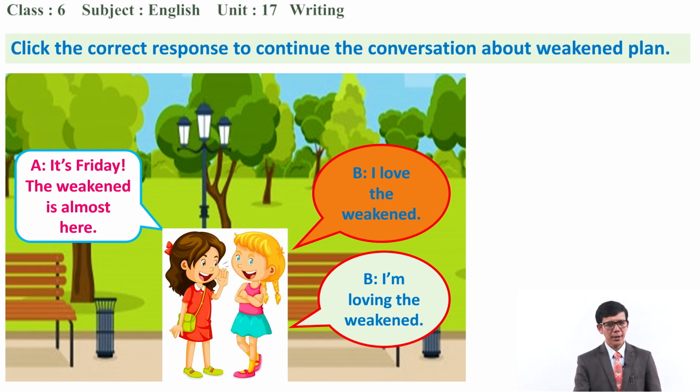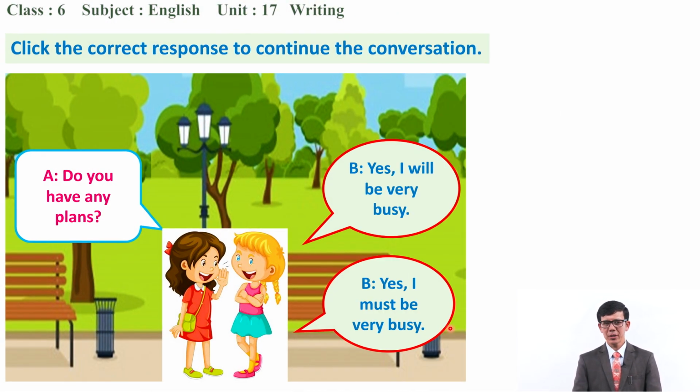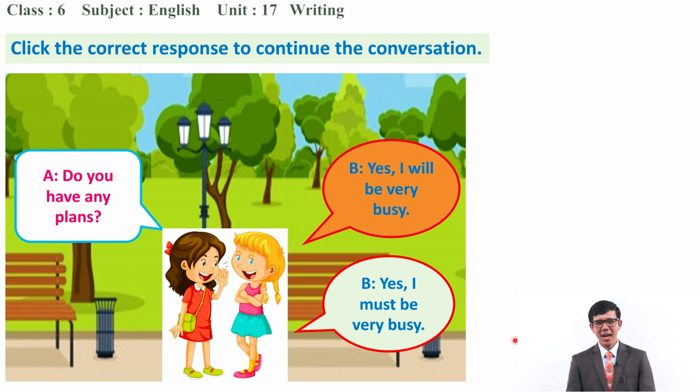Okay, let's see another one. And what does A say? Do you have any plan? Okay, look, this is the conversation now, if they have some plan about the weekend. So, do you have any plan? And the response is, yes, I'll be very busy, or yes, I must be very busy. Which response do you think is suitable here? Have you chosen? Good. So, yes, I'll be very busy. Okay. Do you have any plan? Yes, I do have a plan, but I'll be very busy.